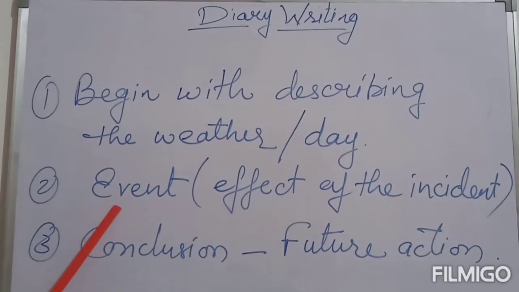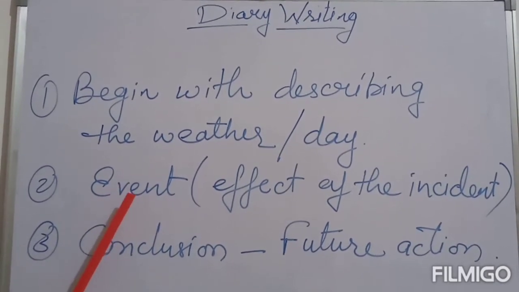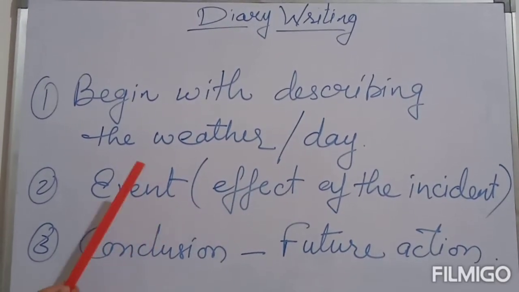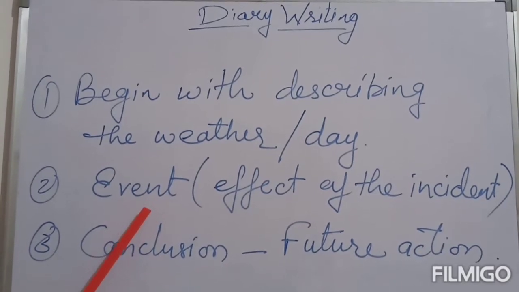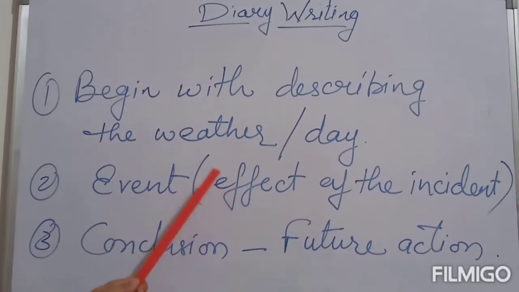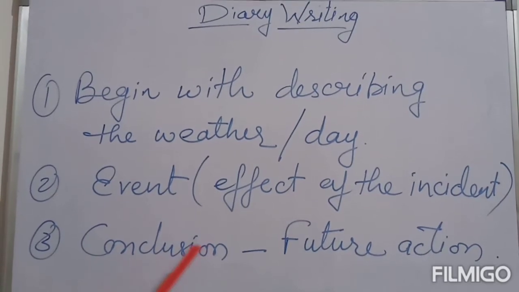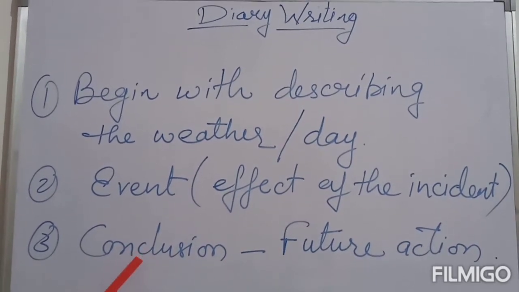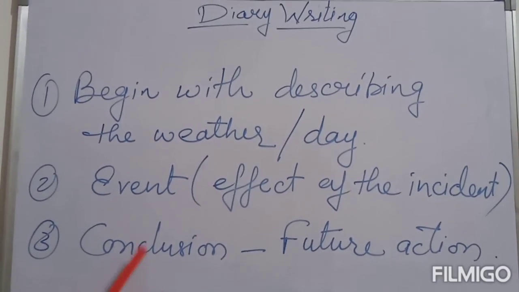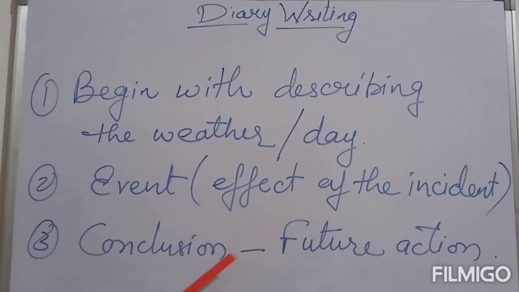Then, in the body part, we can describe the event, that is, what happened or what was the effect of the incident on your mind or on the surroundings. So you have to write down what event happened and what was the effect of the incident that happened. In the end, in the conclusion part, you can give a future action, that I would like to do this, I would like to see to it. Many things you can write expressing the future action that you have to take place or that should be taken place.